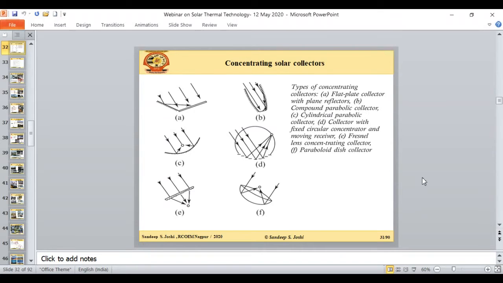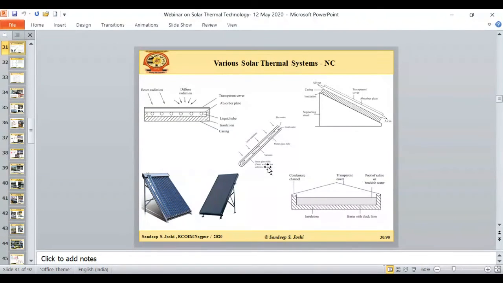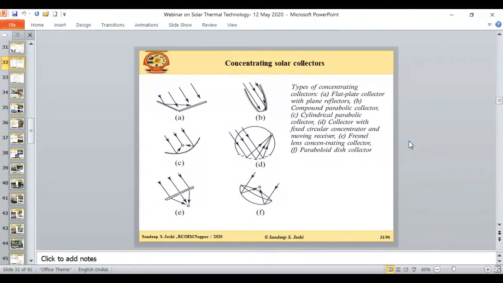The applications I highlighted are those where we require less heat energy, and the temperature of the absorber surface is also low. But all the time it is not possible to work with this low temperature. For example, in solar cooking, solar cooling, and steam generation for power plants, we require a lot of energy. That energy we need to create with the help of a concentrating collector.